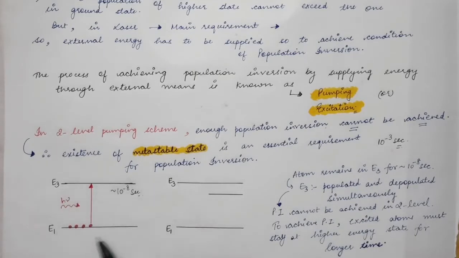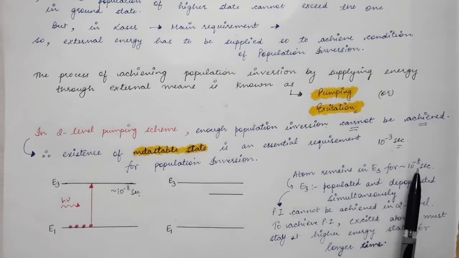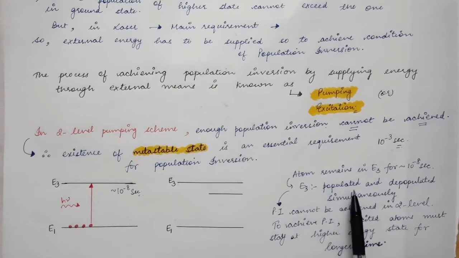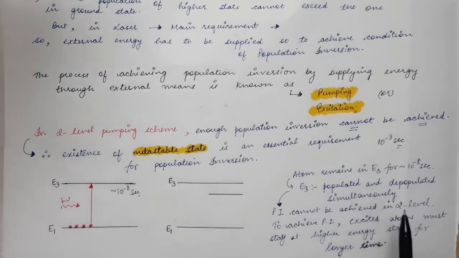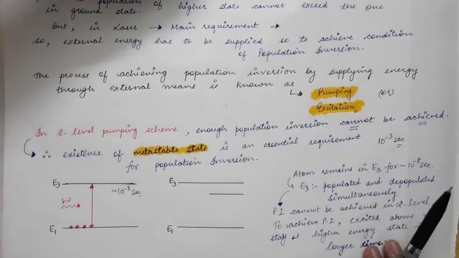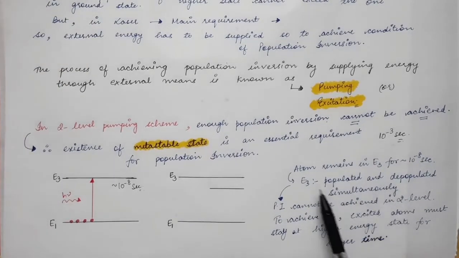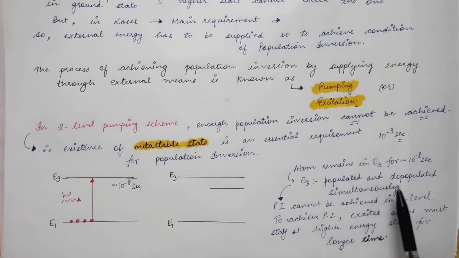So for the case of a two-level oscillator, atoms remain in the E3 level for about 10 power minus 8 seconds. So E3 is the energy level which is populated and depopulated simultaneously due to the short lifetime of the excited state. The E3 level is populated and depopulated simultaneously. So population inversion cannot be achieved in a two-level oscillator or in a two-level pumping scheme.